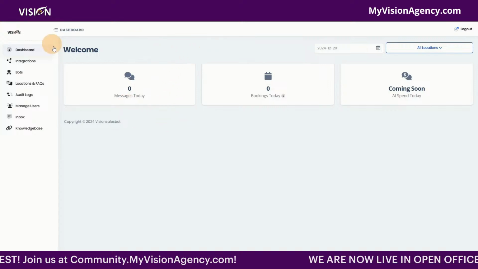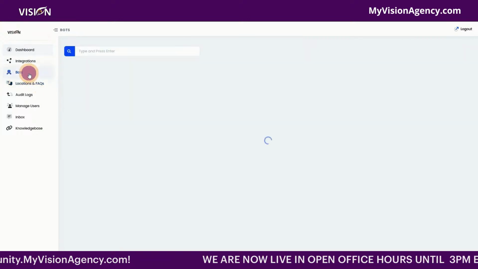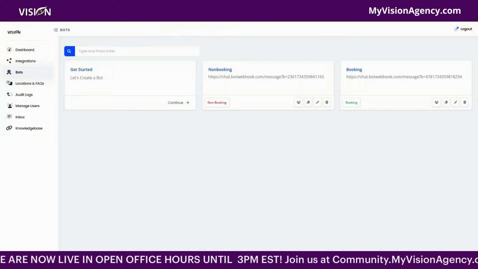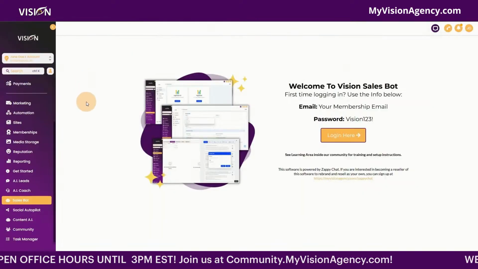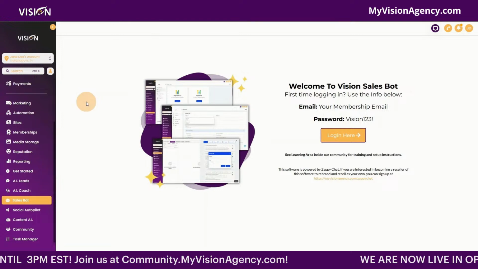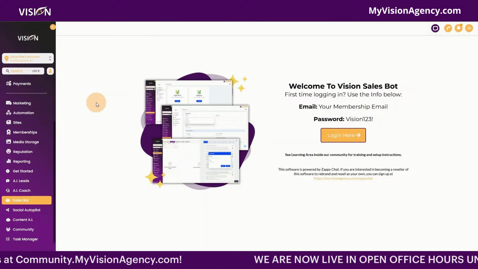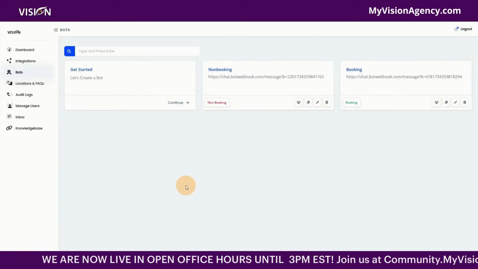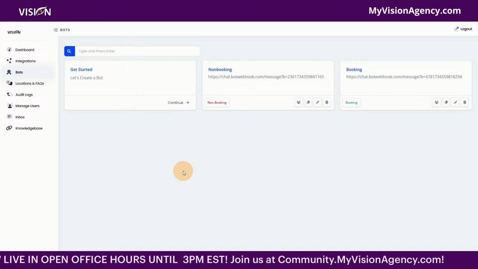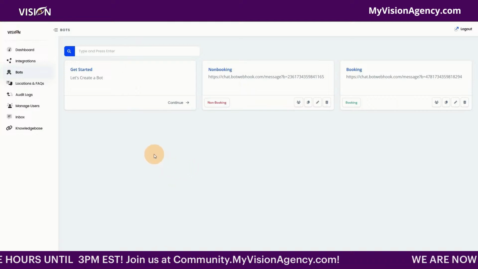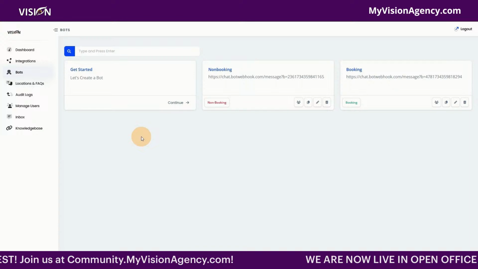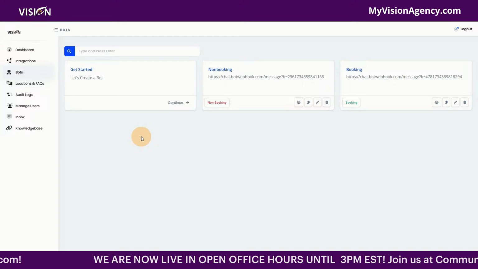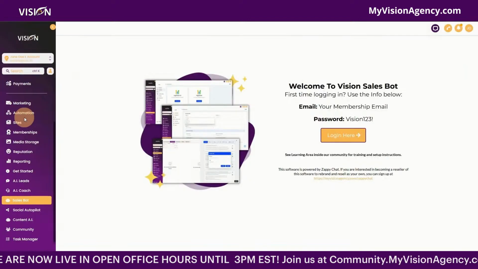Now, HighLevel does have an AI bot. The difference, though, is this bot builder does not use AI credits, so it's unlimited. HighLevel charges $97 for the unlimited. There is a pay per use plan, but having this bot builder allows my members the ability to resell unlimited bots, and it doesn't use any AI credits. So they're able to offer this as a low barrier of entry, an entry level offer, and then, of course, upsell to the other tools.